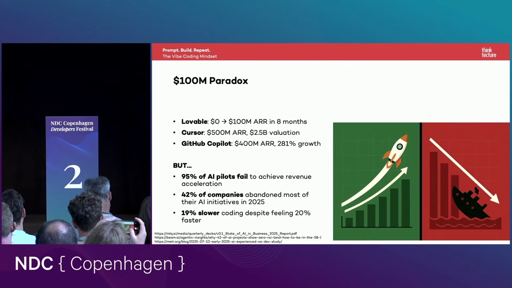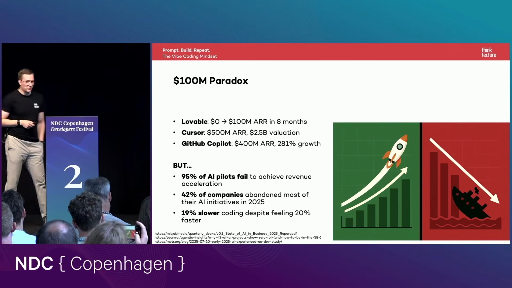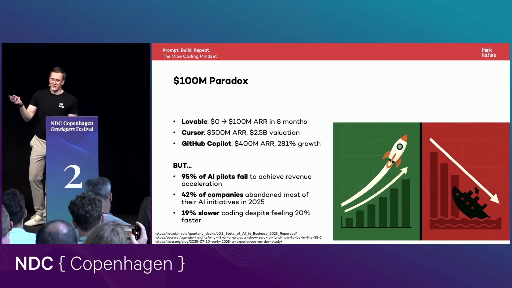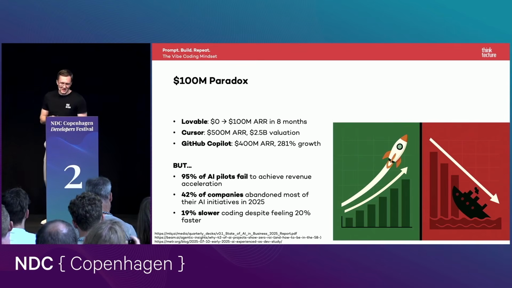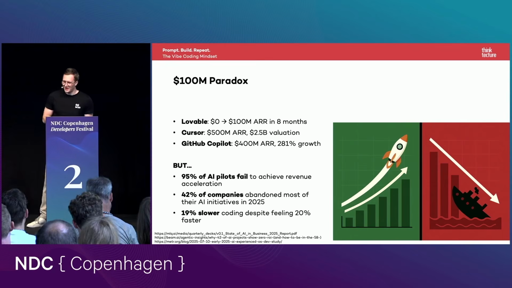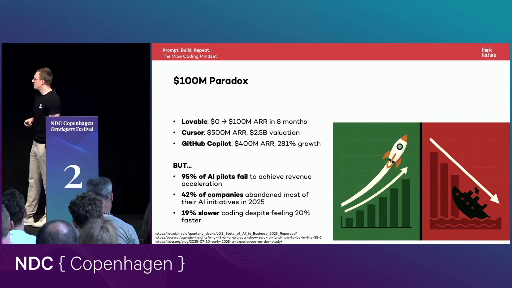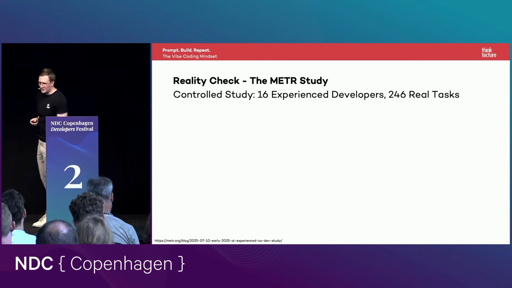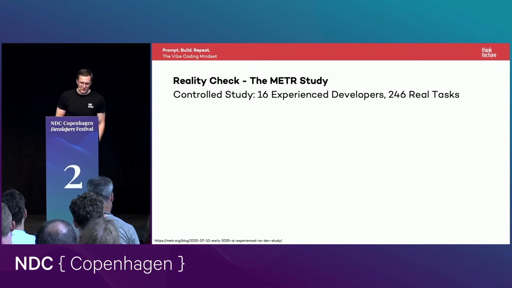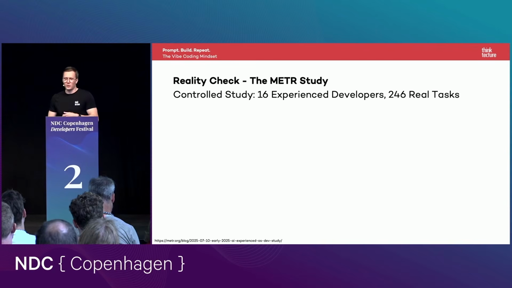And the next number is also interesting. Maybe you already heard it today, as there are some talks I watched in the live stream before that mentioned it. It is the so-called METR study. This study is really interesting because 16 experienced open source developers had to solve 246 real tasks with the help of AI.